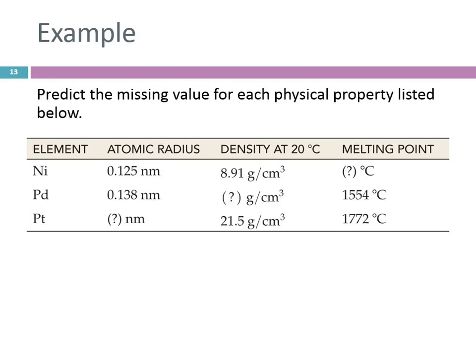So there's a difference there of 0.013. So from here to here, it's going up 0.013. So then what are we going to predict for this guy? 0.151. We're going to take 0.138 and add 0.013 and get 0.151, what you guys said.